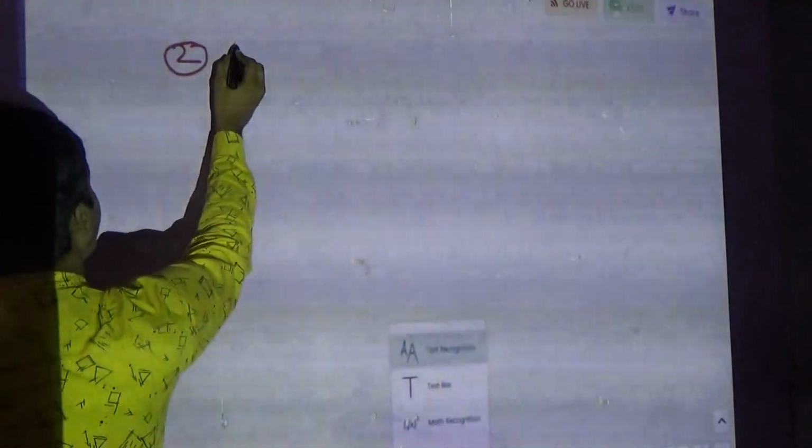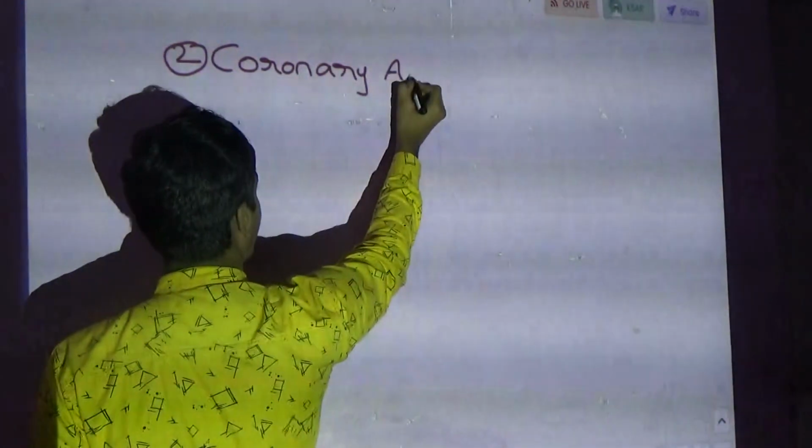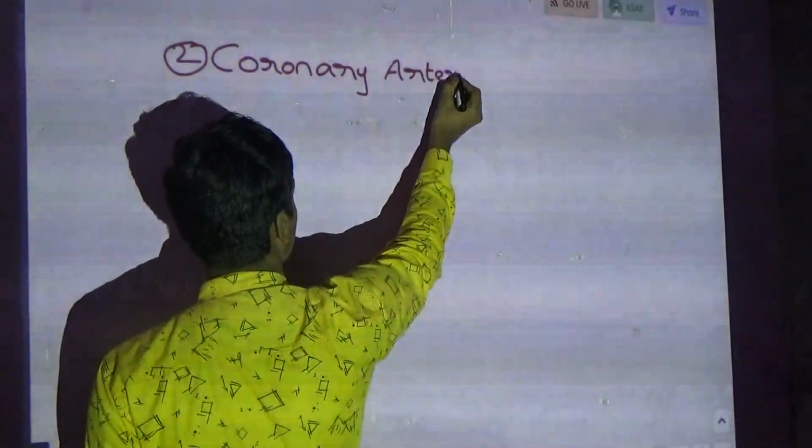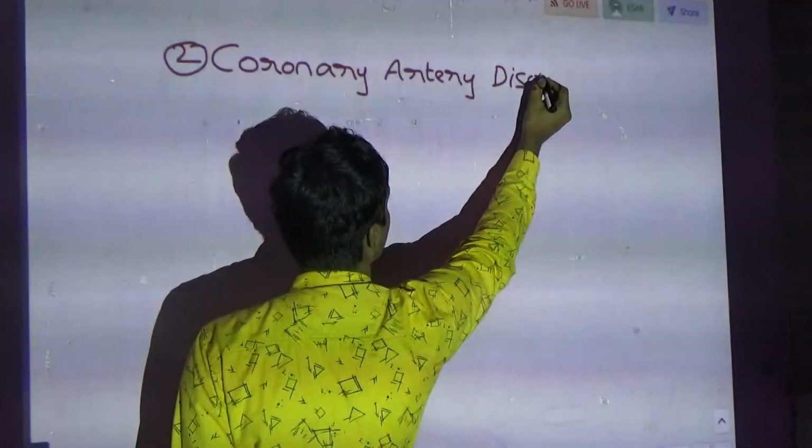Okay. The second one is coronary artery disease, coronary artery disorder.